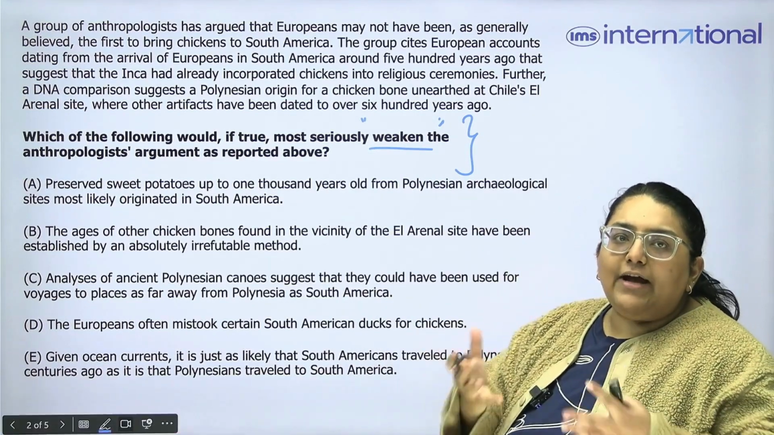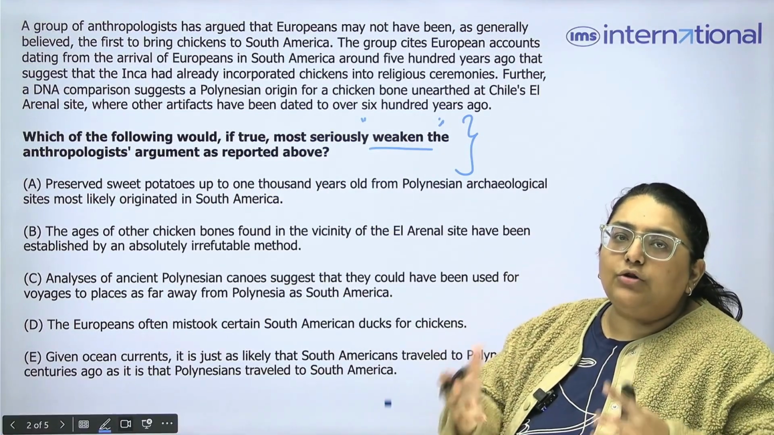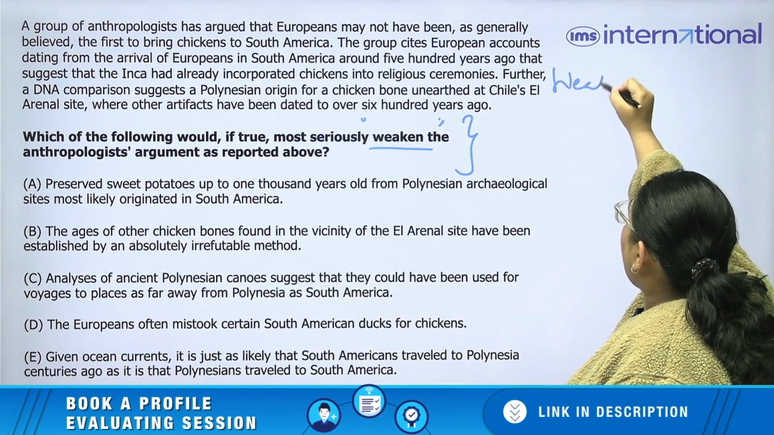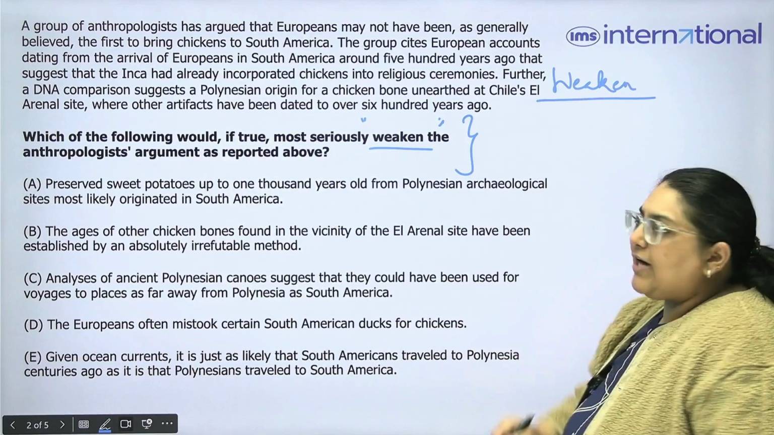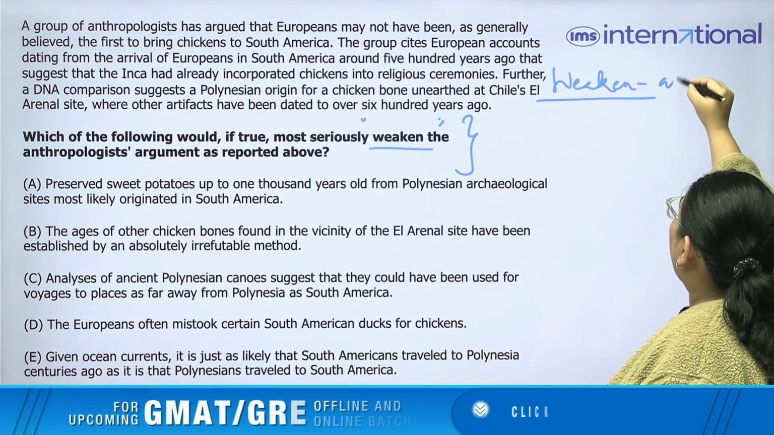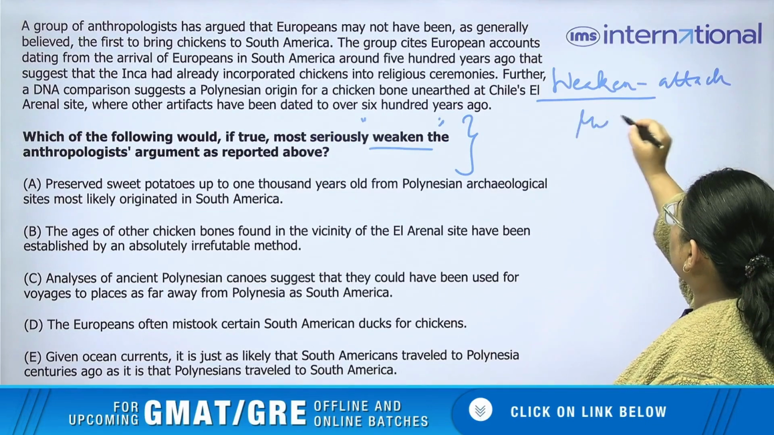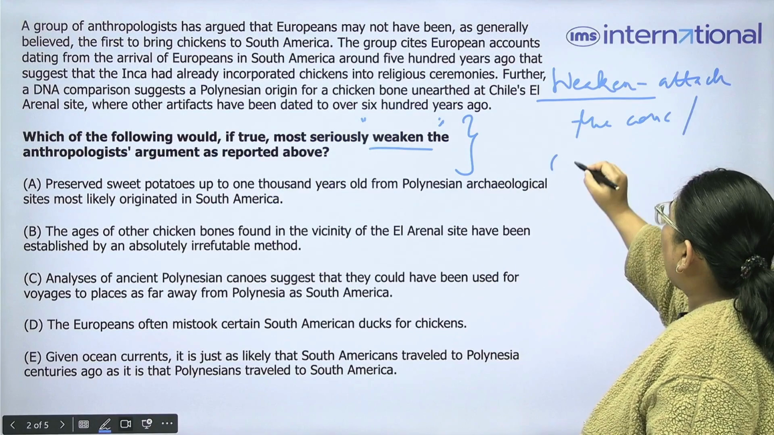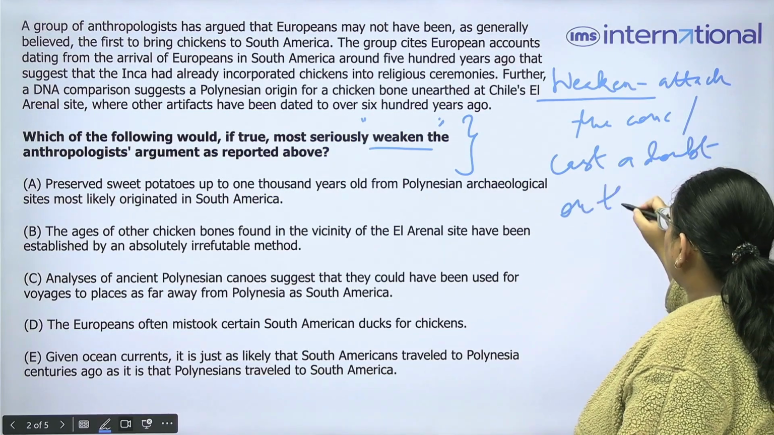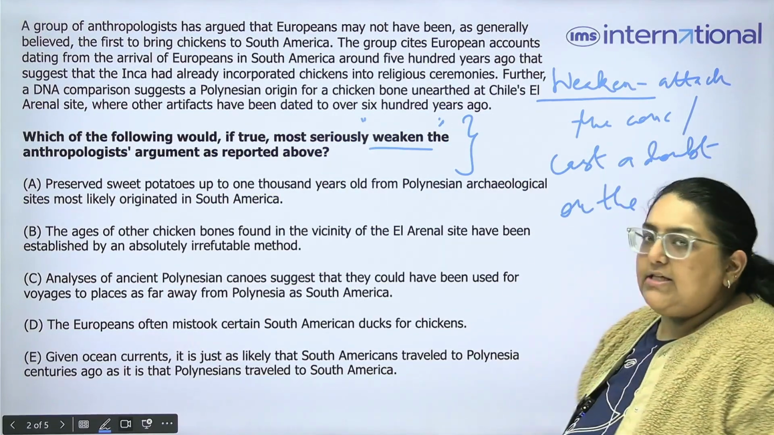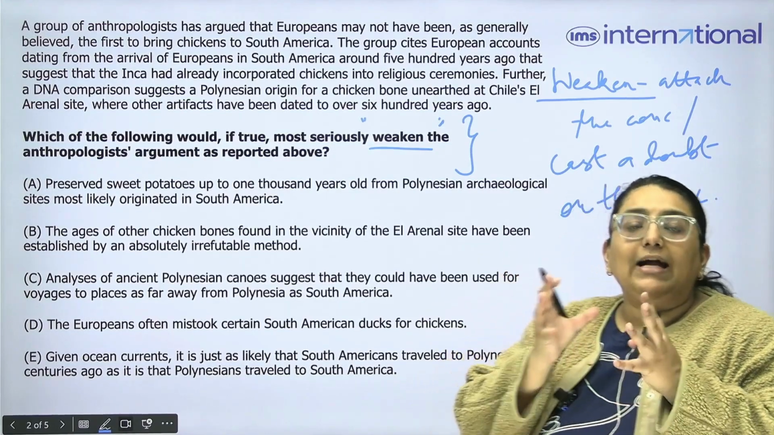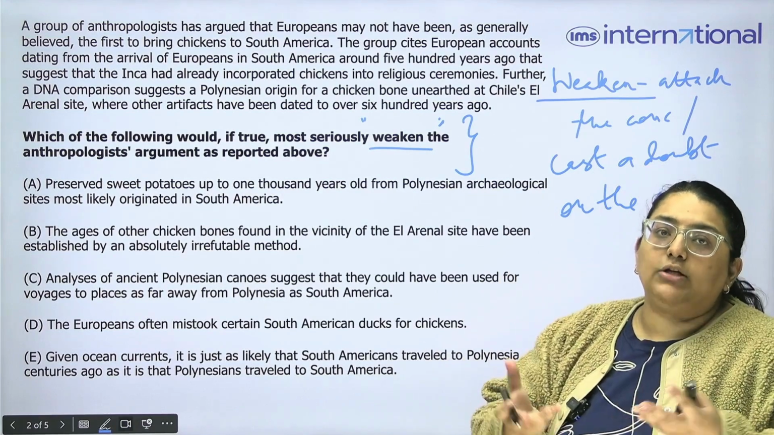Now once we have identified what type of question it is, then we will move on to the particular strategy of solving the question. Now we know how do we weaken an argument, or what is the strategy of weakening? When we are weakening an argument, what do we have to do? We have to attack the conclusion, or we have to cast a doubt on the conclusion. These are the two strategies which we keep in mind whenever we are solving a weakening question. So either we will attack the conclusion or we will cast a doubt on the conclusion.